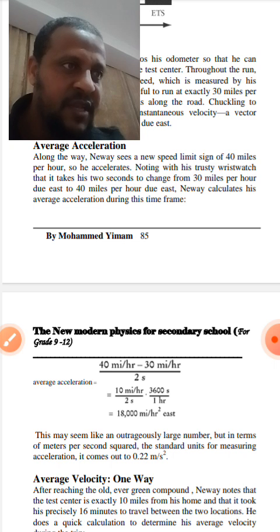Noah sees a new speed limit sign of 40 miles per hour, so he accelerates, noting with his trusty wristwatch that it takes 2 seconds to change from 30 miles per hour due east to 40 miles per hour due east. Noah calculates his average acceleration during this time frame.